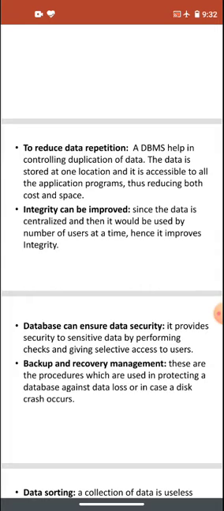Second one is integrity can be improved since the data is centralized and then it would be used by a number of users at a time. Hence it improves integrity, as if the data is centralized, that means client server architecture will be there, then all the data will be updated at the current time. We can get the data of the current time. Suppose you are uploading your homework in RSL, at the same time we can see who has uploaded the homework. So integrity can be improved by the help of DBMS.